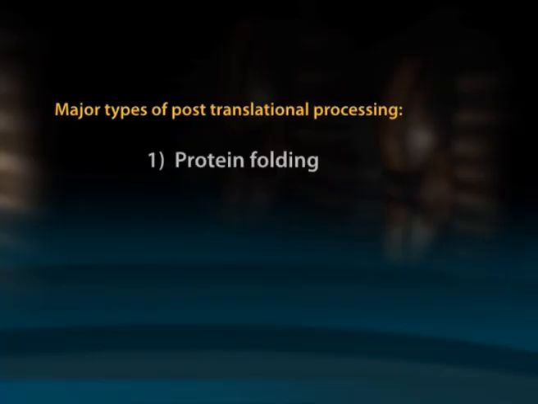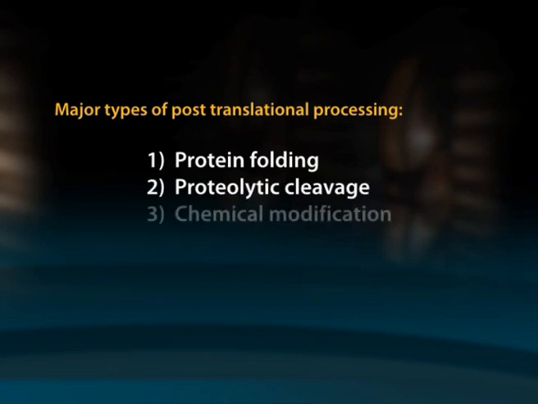The major types of post-translational processing are: first one, protein folding; second one, proteolytic cleavage; third one, chemical modification; and fourth one, intein splicing. Often, these different types of processing occur together, the polypeptide being cut and modified at the same time that it is folded. If this is the case, then the cutting, modification or splicing events may be necessary for the polypeptide to take up its correct 3-dimensional conformation, because this is dependent on the relative positioning of the various chemical groups along the molecule. Let us discuss these concepts.